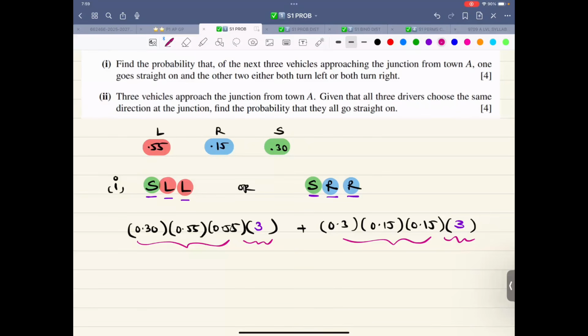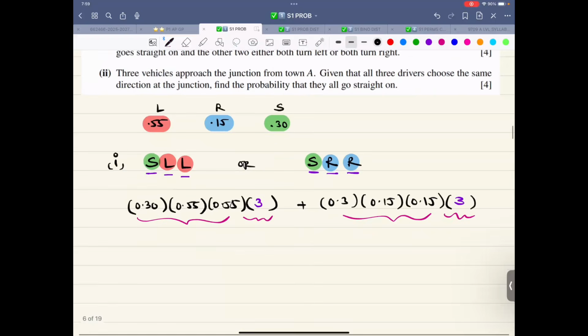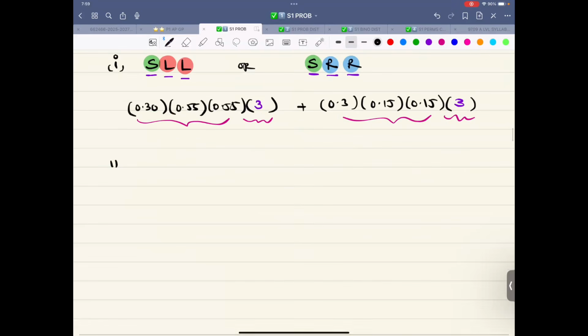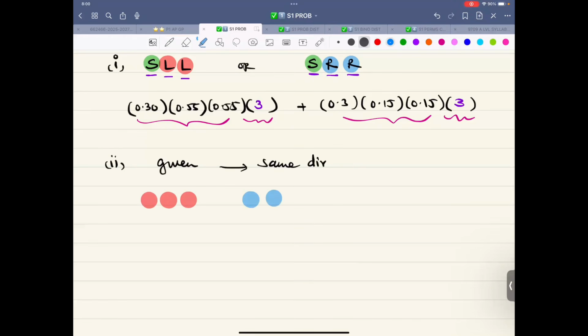The next one. Now it says 3 vehicles approach the junction from town A. Given that all 3 drivers choose the same direction at the junction, find the probability they all go straight on. Given they all choose the same direction, what does that mean? That means all 3 could be going left, or all 3 could be going right, or all 3 straight. So first LLL, then RRR, and then SSS.